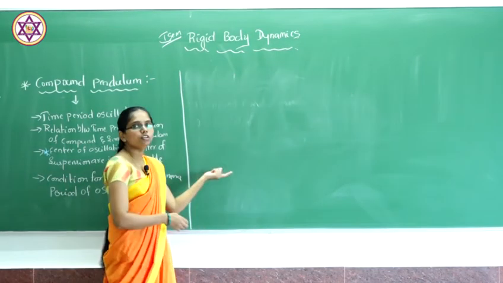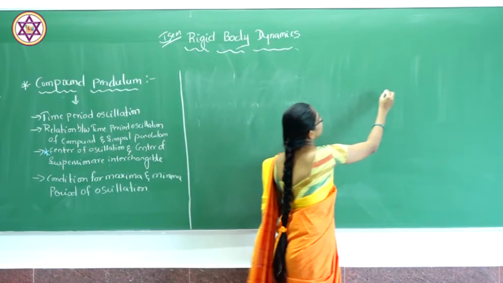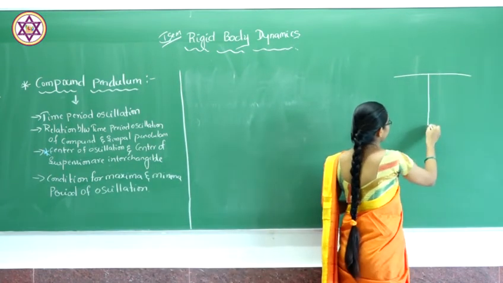So, the time period of oscillation of compound pendulum. Firstly, I told you that the compound pendulum is nothing but a body having the capacity to oscillate about a horizontal axis.